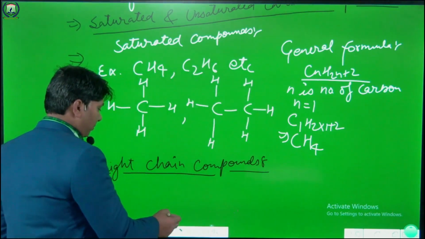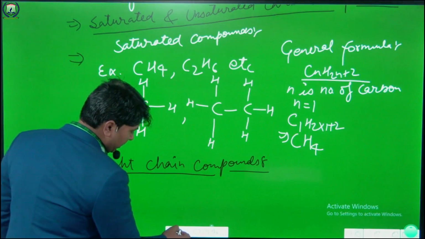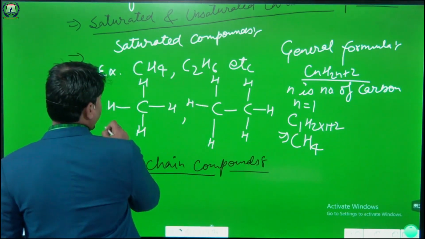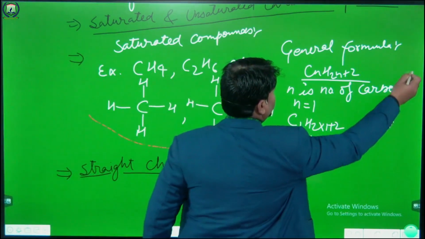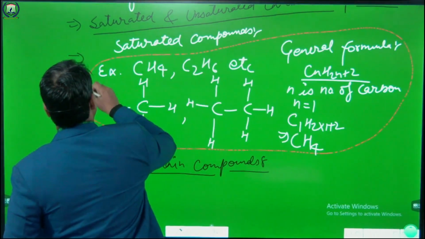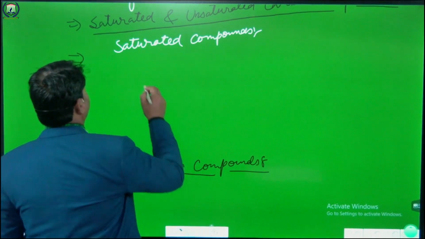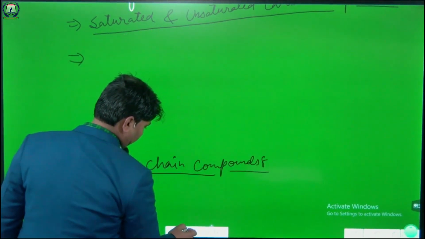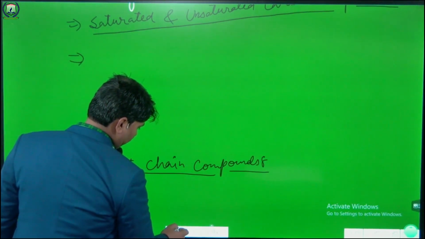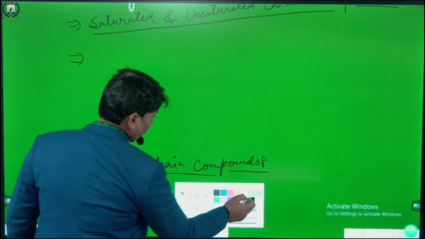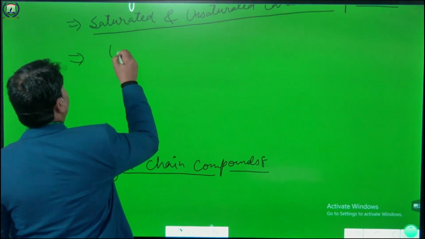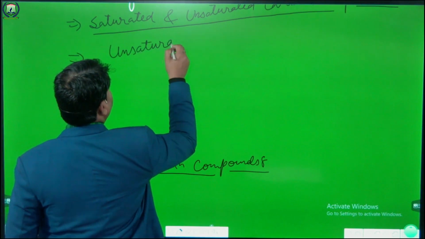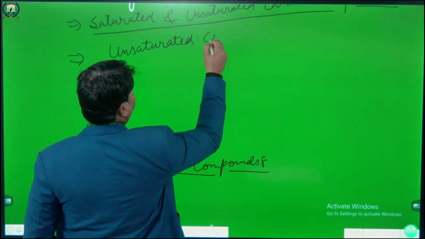The examples of double bond and triple bond are unsaturated carbon compounds.